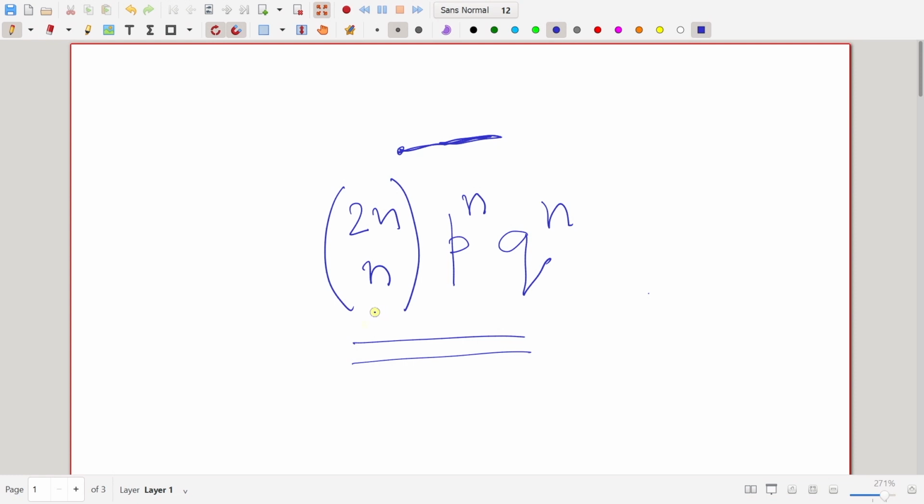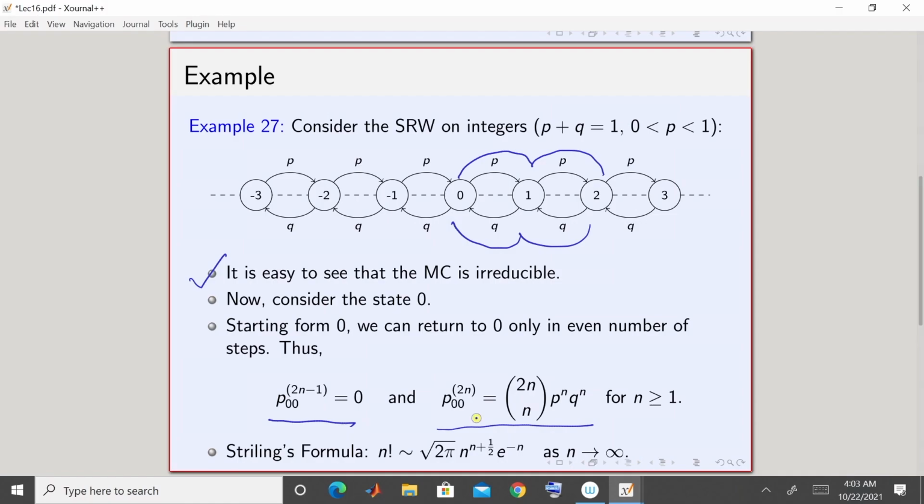So, 2n choose n is the number of such paths which start from 0 and are at 0 at the 2nth step, and p to the power n and q to the power n is the probability of each such path. So, the total probability is given by this, fine. That is why P00 of 2n is 2n choose n, p to the power n times q to the power n, and again this is true for all n greater than or equal to 1.